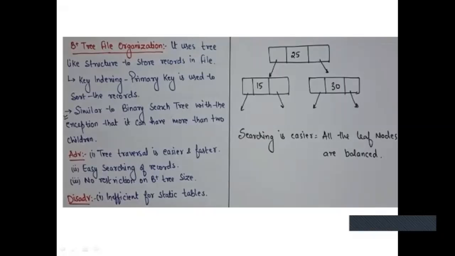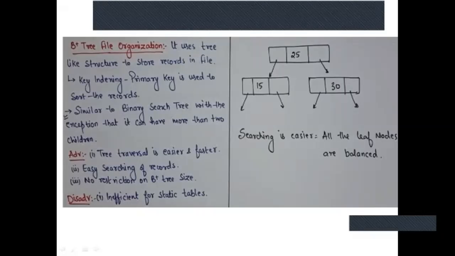Now when they say order M or N is equal to 4, that means the number of pointers in that B+ tree is 4. If the number of pointers is 4, then the number of keys will be N minus 1, that is 4 minus 1, that is 3 keys.